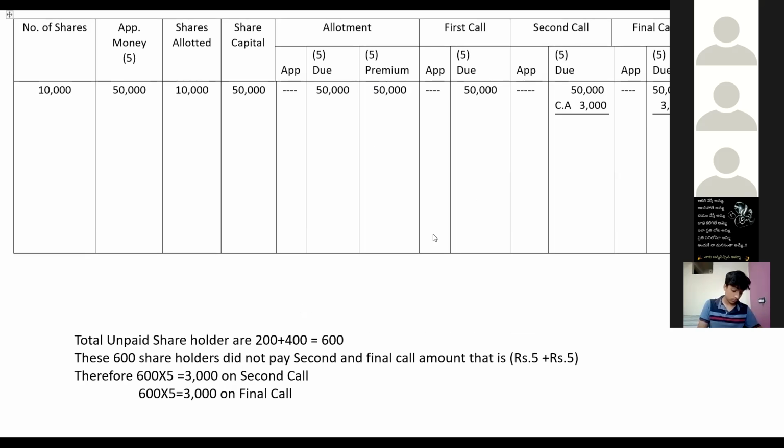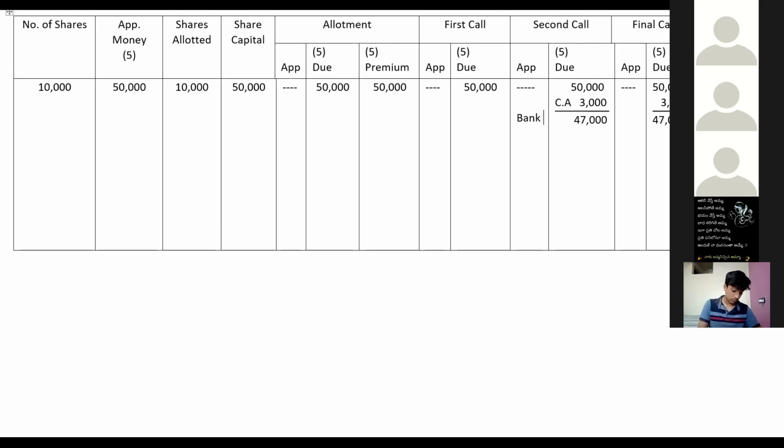How did you get this 3,000? Because the number of unpaid shares is 600. 600 into the second call money 5 rupees, that is 3,000. That is calls in arrears. Again, 600 into final call amount 5, that is 3,000. So the unpaid amount is called calls in arrears. If you remove this calls in arrears from 50,000, you will be getting 47,000. Got it? Understood? Now the general entries are.